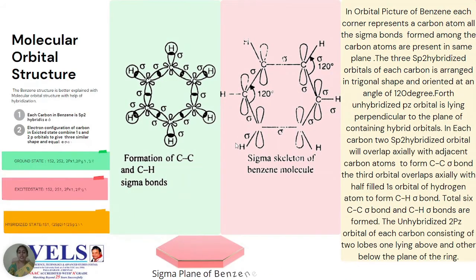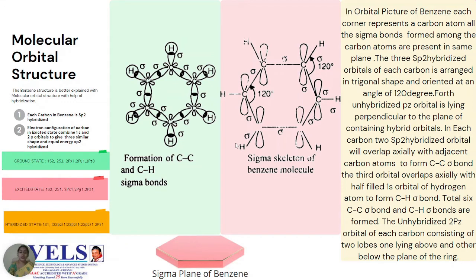The structure of benzene is better understood by molecular orbital theory. In this you can see 2 pictures. The right side picture signifies the unhybridized pz orbitals, whereas the left side picture signifies the presence of sigma bonds in the benzene. To understand all this concept, first you have to know the atomic number of carbon, which is 6. So the 6 electrons in carbon are distributed in the ground state as 1s2, 2s2, 2px1, 2py1 and 2pz0.